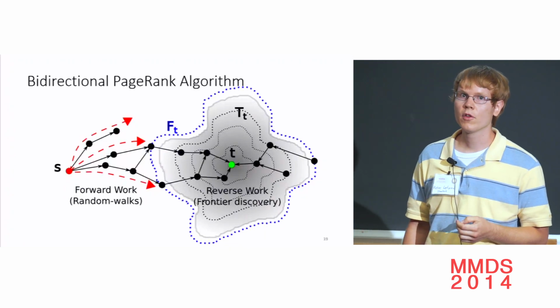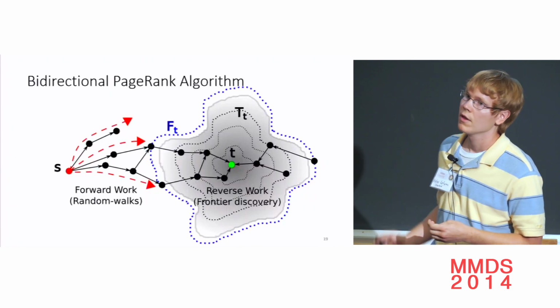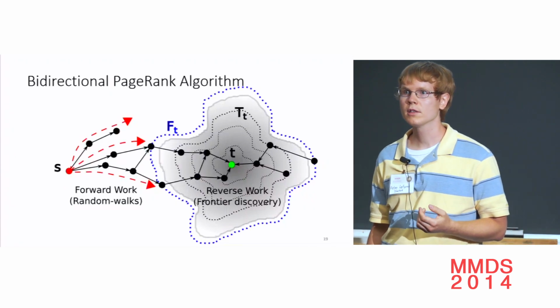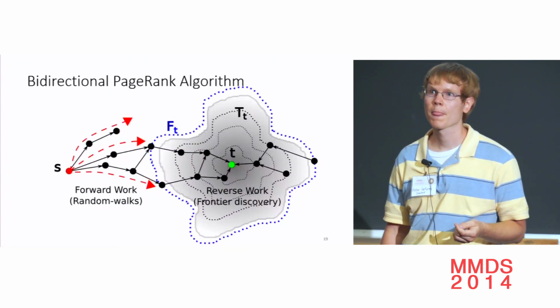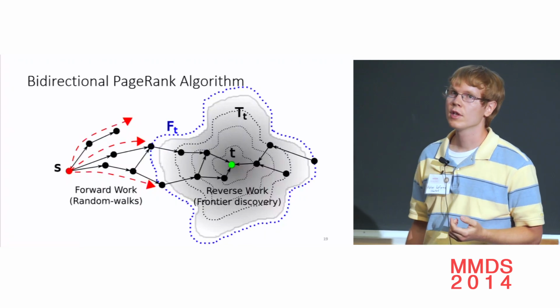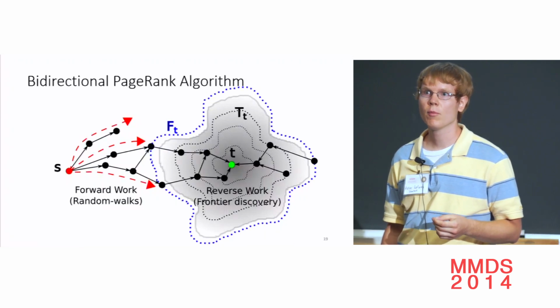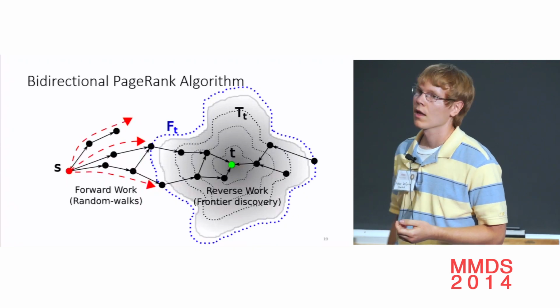Then we need to do one step further and find these blue frontier nodes. These are nodes that are not close to the target, but they're one step away. One of their out neighbors is close to the target. This is close in probability. Once we've computed this frontier, we sample random walks from the source node, 1 over square root delta of them.